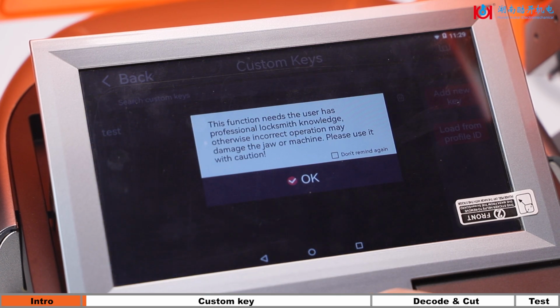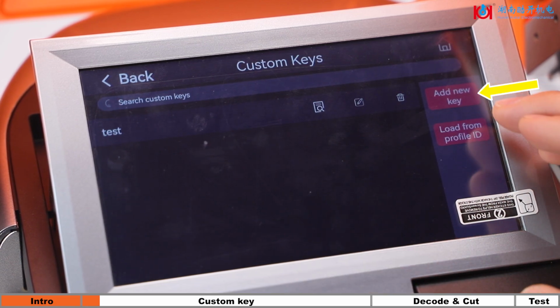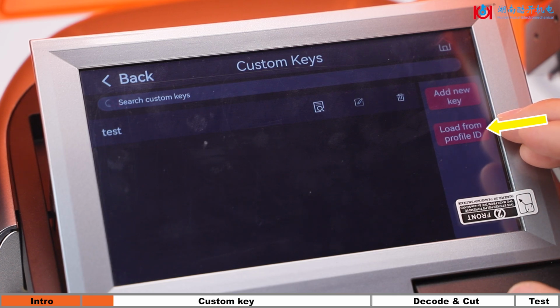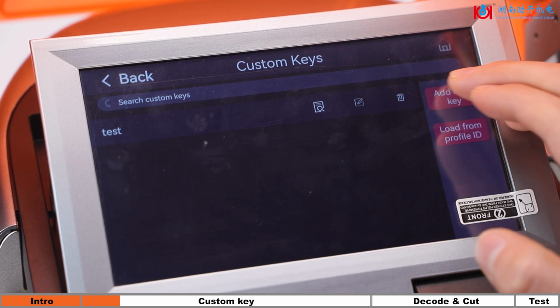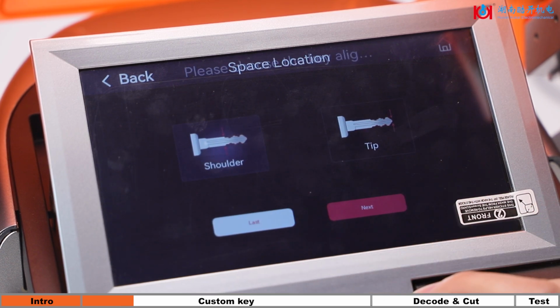Click Custom Keys button in Home page, add new key, to create a totally new profile, load from Profile ID, to make small adjustments for current key data if needed, then click Add New Key, click Double Standard, choose Shoulder, and AB Same.